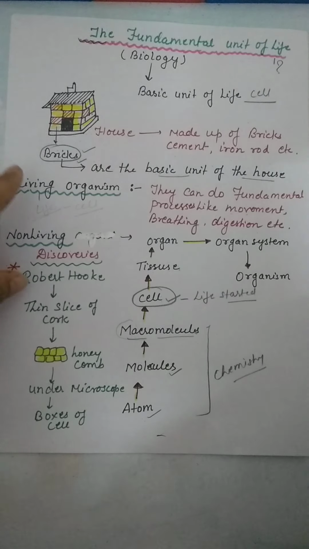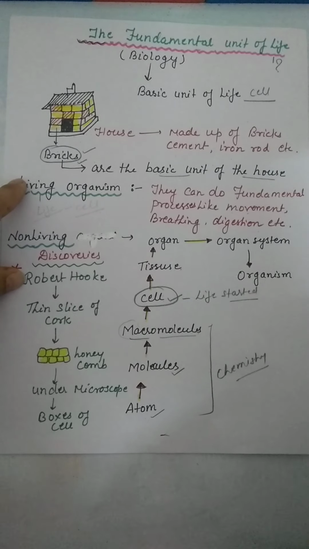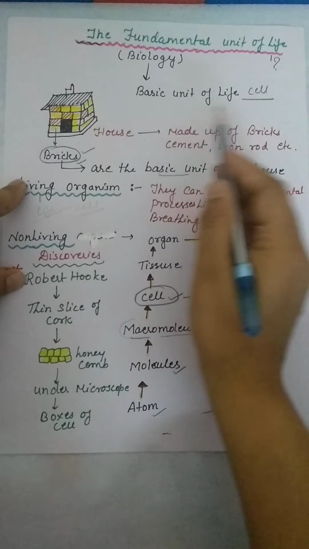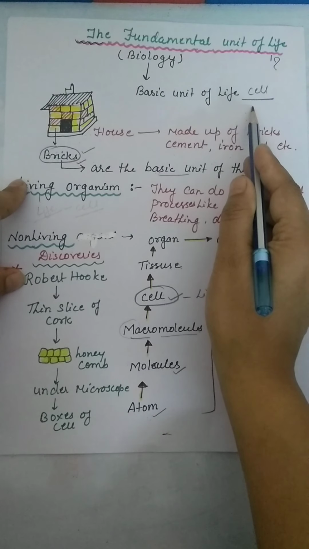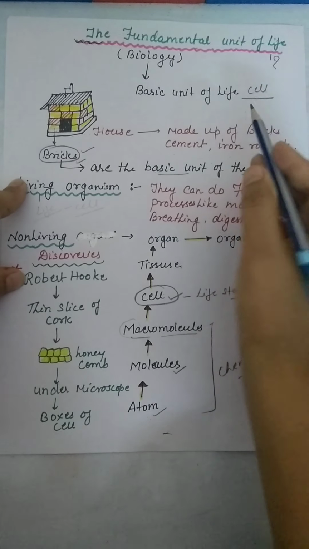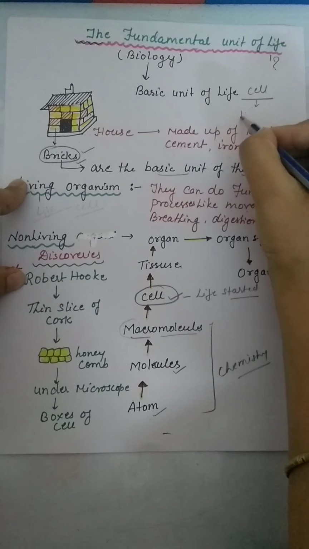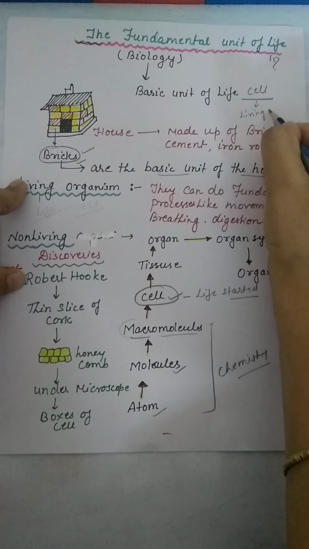Just as bricks are the fundamental unit of a house, the cell is the fundamental unit of a living organism.